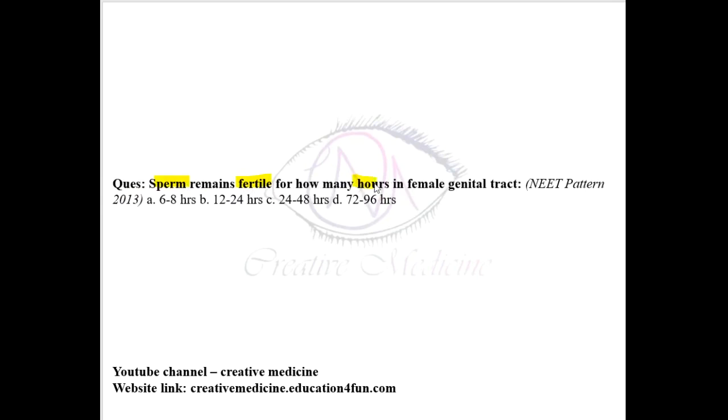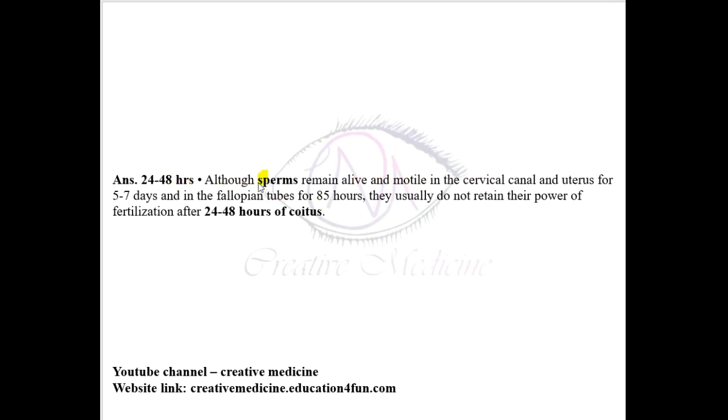Sperms remain fertile for how many hours in the female genital tract? Sperms remain fertile for 24 to 48 hours in the female genital tract. They remain alive and motile in the cervical canal and uterus for 5 to 7 days and in the fallopian tube for 85 hours. But they should be fertilized within 24 to 48 hours.